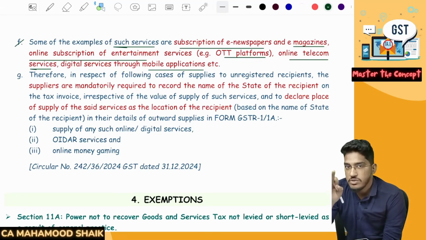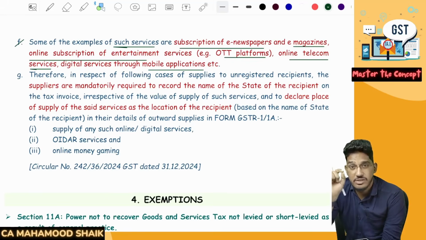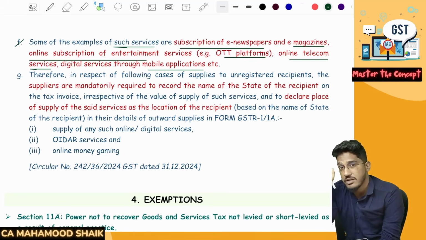That is also supply of services through e-commerce platform only. On that also they have to compulsorily record the state of the recipient, to which state the recipient belongs. They have to record it, provided the recipient is an unregistered person.